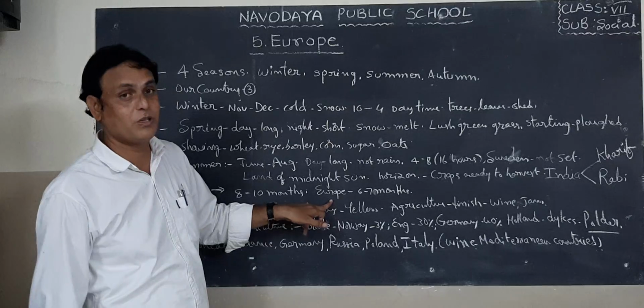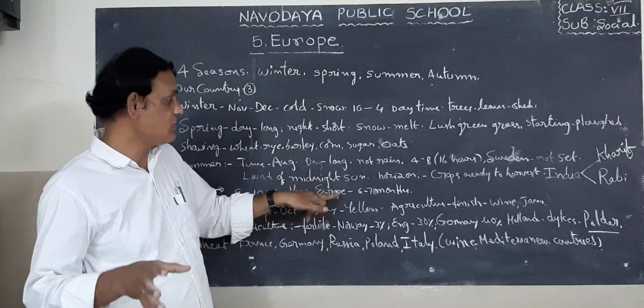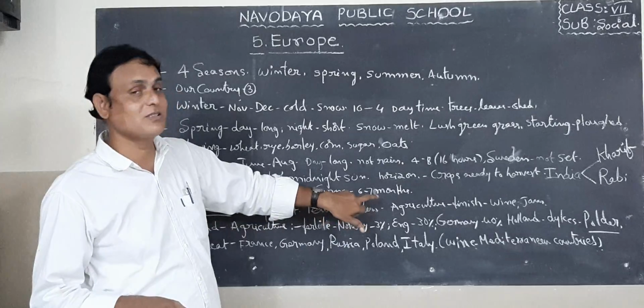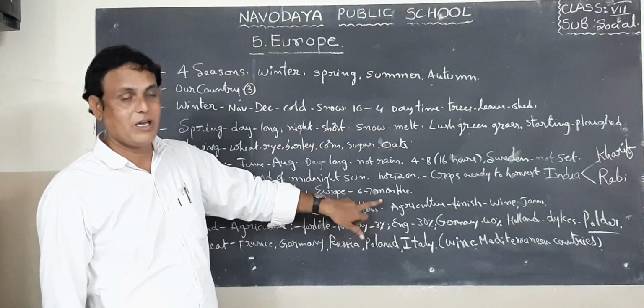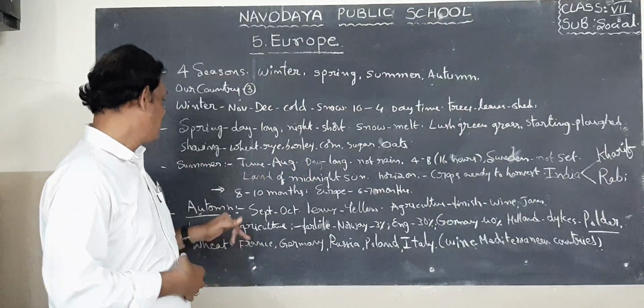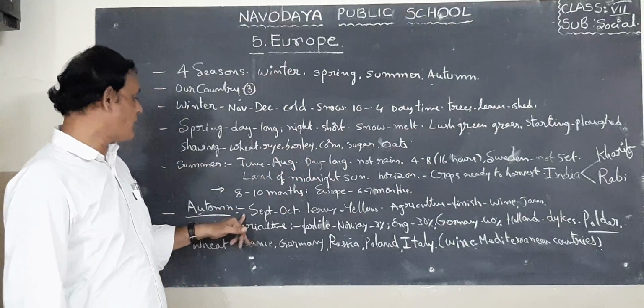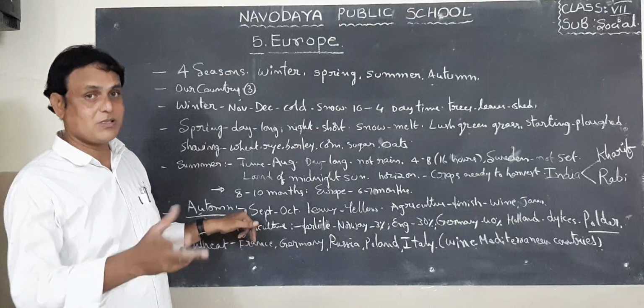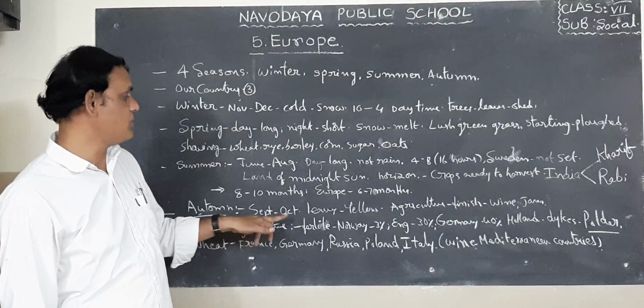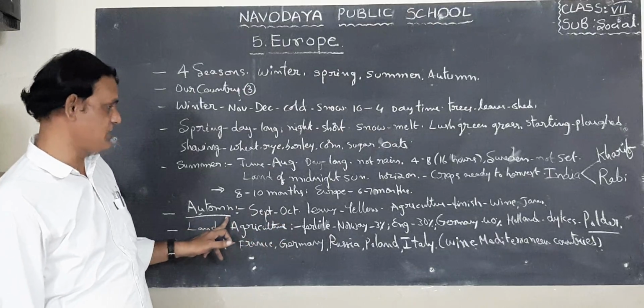But in Europe, that position is different. The duration of the crop is 6 to 7 months. That means a shorter duration for those crops. Next season is autumn season. Which months does the autumn season come in European countries? From September to October. So these are the autumn season.